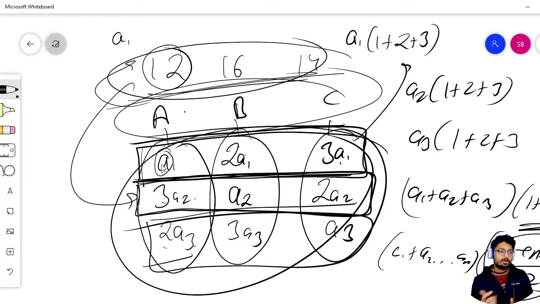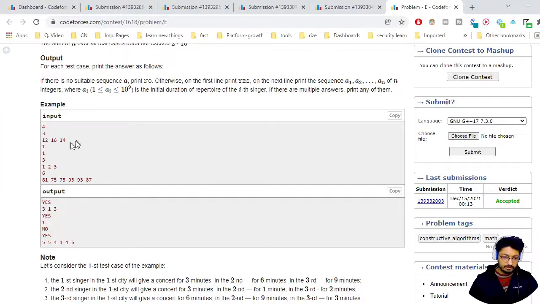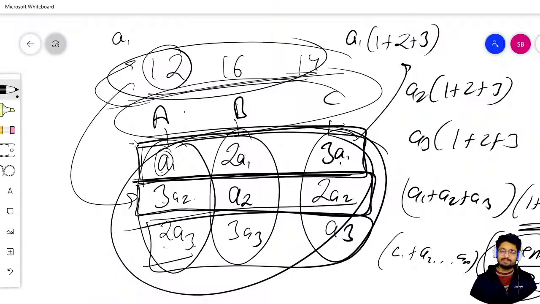The configuration that is given to us, where the total concert time is given, that is false. That is an invalid configuration, so there is no possible answer. Okay. Else, if it is divisible by n into n plus 1 divided by 2, what you can do is